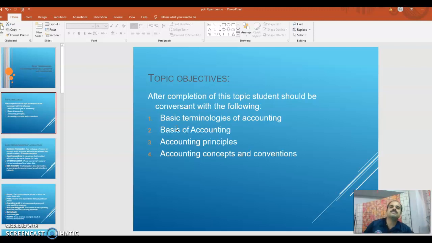Then the basis of accounting. Then accounting principles, the basic principles, postulates on which accounting is built. Then basic concepts and conventions of accounting.